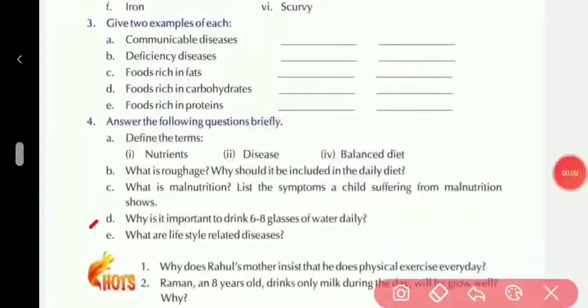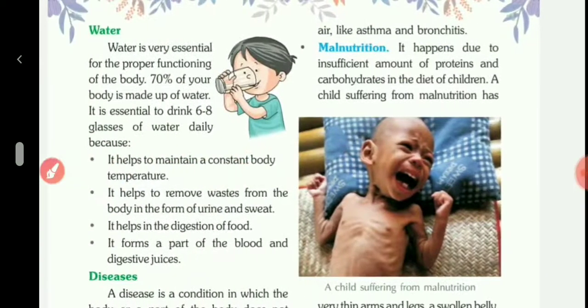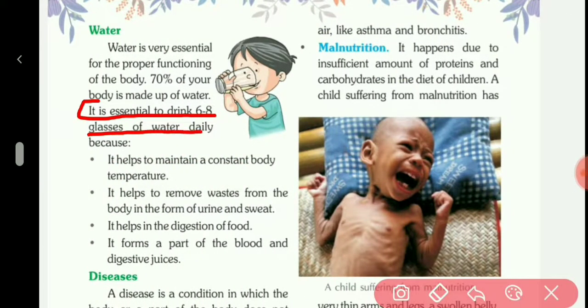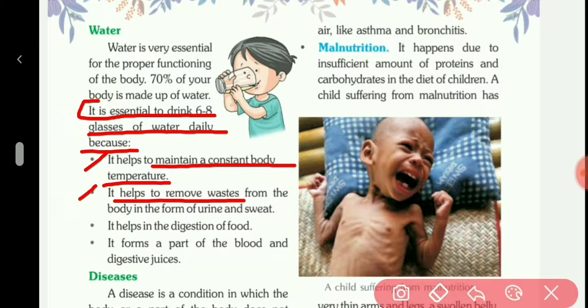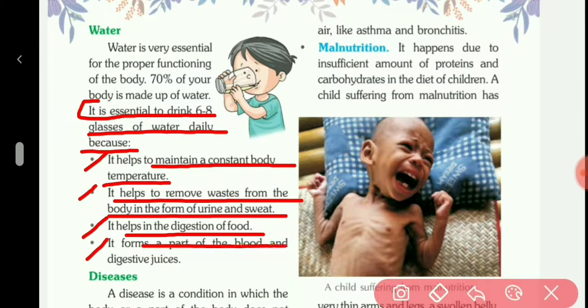D part, why is it important to drink 6 to 8 glasses of water daily? So your answer is here. It is essential to drink 6 to 8 glasses of water daily because first, it helps to maintain a constant body temperature. Second, it helps to remove waste from the body in the form of urine and sweat. Third, it helps in the digestion of food. Fourth, it forms a part of the blood and digestive juices. Here is your fourth answer.